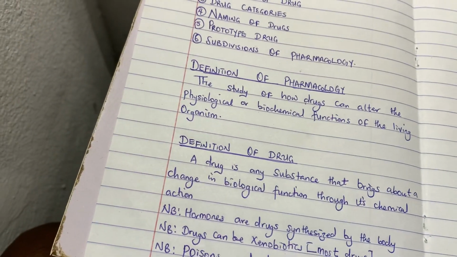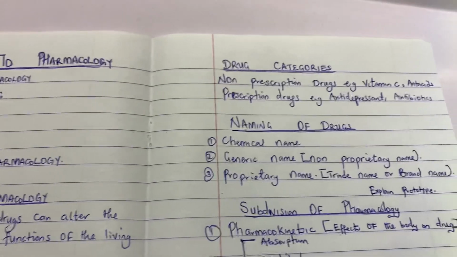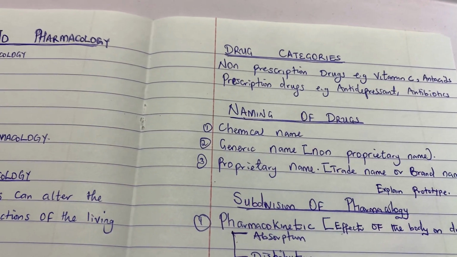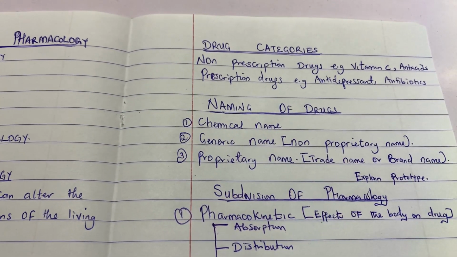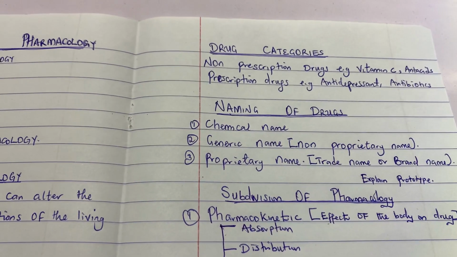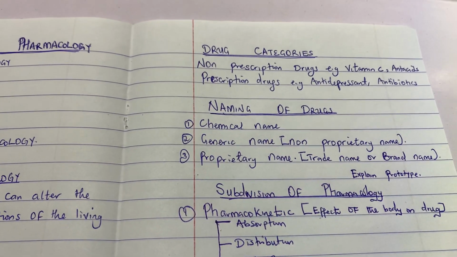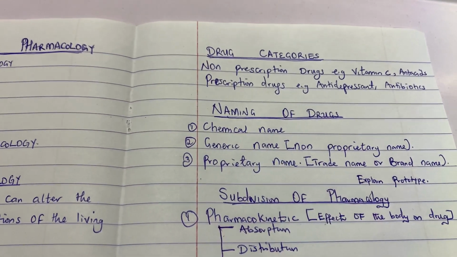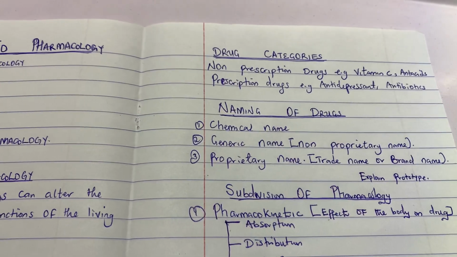Now let's move on to drug categories. Under drug categories, we have non-prescription drugs that you can just buy over the counter. You can just get them from a chemist. Examples are vitamin C and antacids. Also, we have prescription drugs, the ones that a doctor prescribes for a patient.